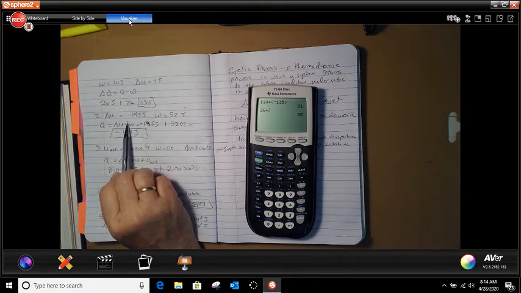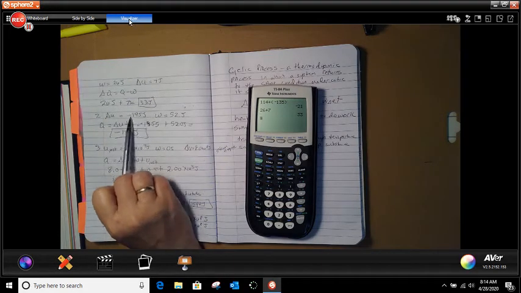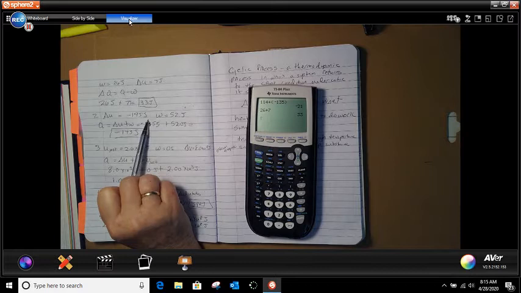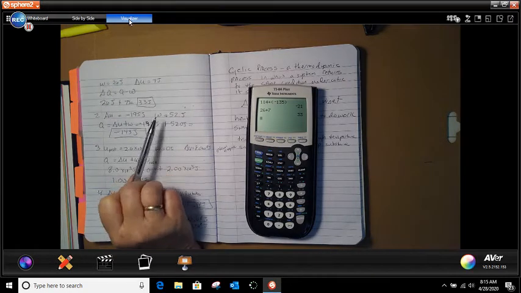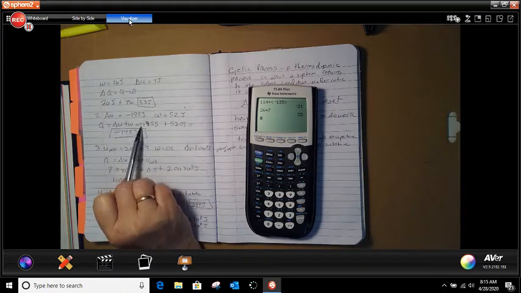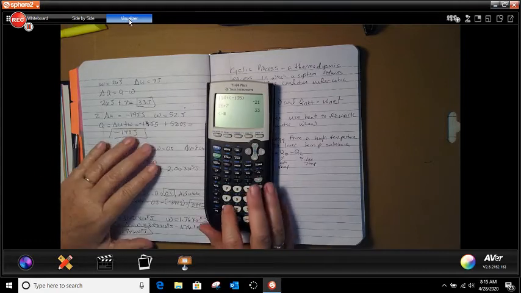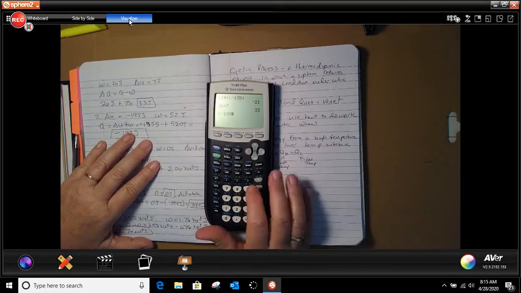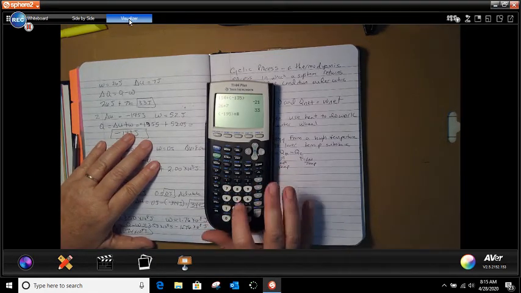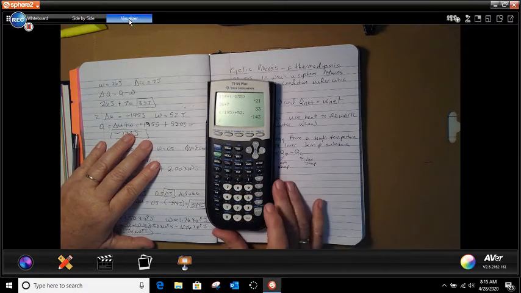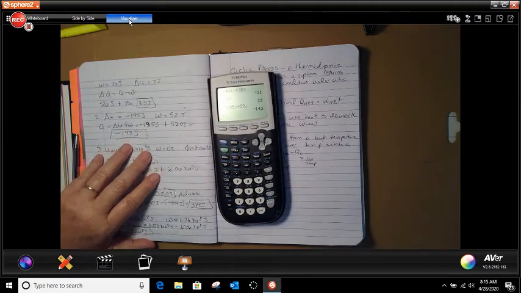Question number 2 says the internal energy of a gas in a gas engine cylinder decreases 195 joules. So since it's decreasing, it's a negative number. And 52 joules of work is being done. So what we're going to do here is add our negative. Since it's a negative, you're going to do your bracket, negative 195, close your bracket, and then add 52 joules to that, which gives you a negative 143 joules.